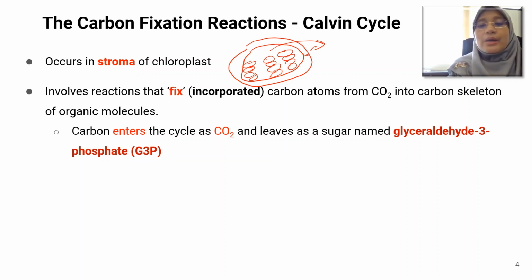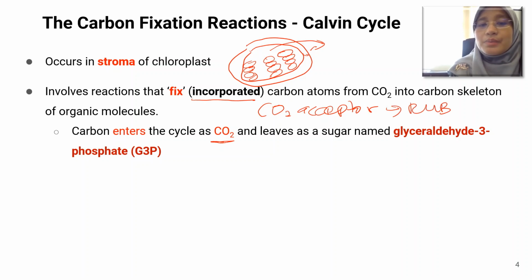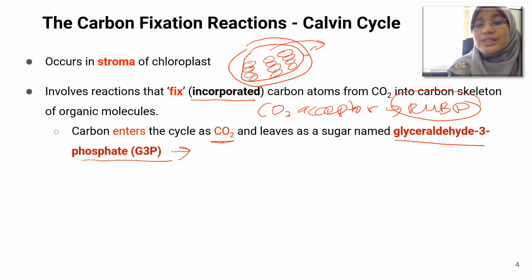So carbon dioxide will enter the cycle and be incorporated into a molecule we call the carbon dioxide acceptor, known as RuBP. Carbon dioxide will be added to RuBP, or fixed, in order to form a 3-carbon sugar, the G3P molecule, glyceraldehyde 3-phosphate.